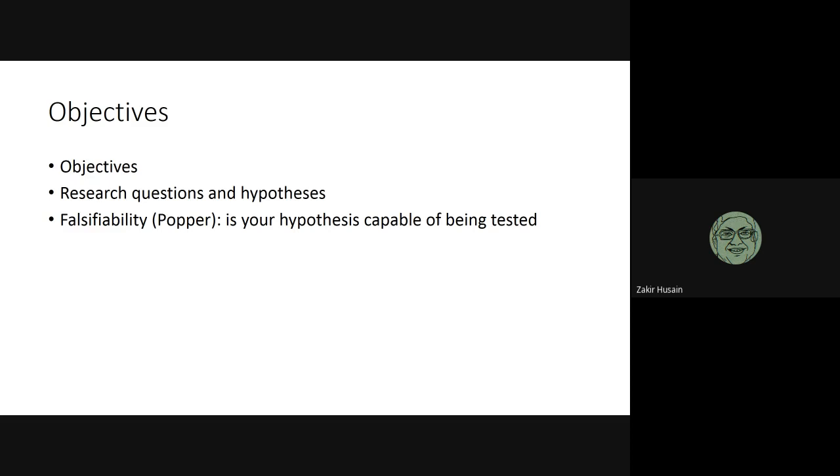So do you understand falsifiability? Or is it not very clear? Not very clear. Okay, what I'm saying is that you're making a statement. Can I prove this to be wrong? Can I prove this to be false?